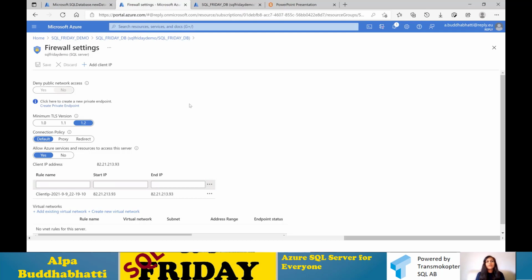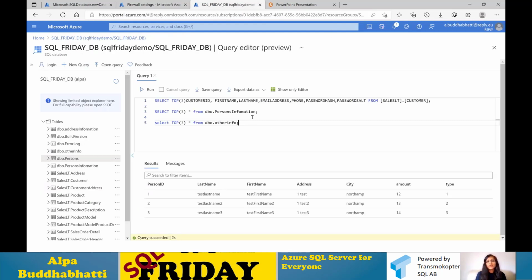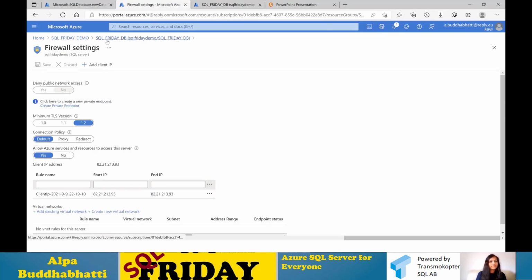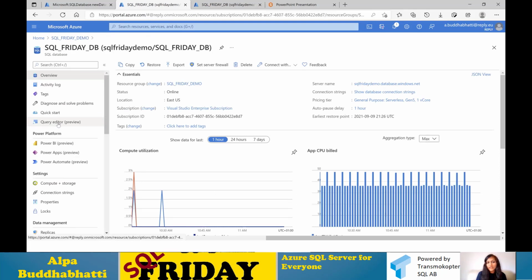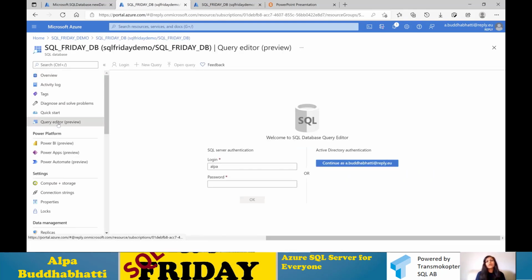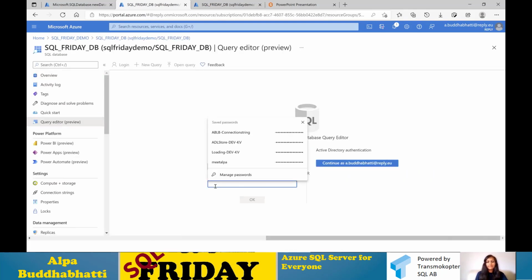Once you have created your database, you then apply your IP firewall rule, if you haven't done so while creating your database. After that, you can access your database. You can see that by just clicking on query editor preview, it asks you to add your admin user information.